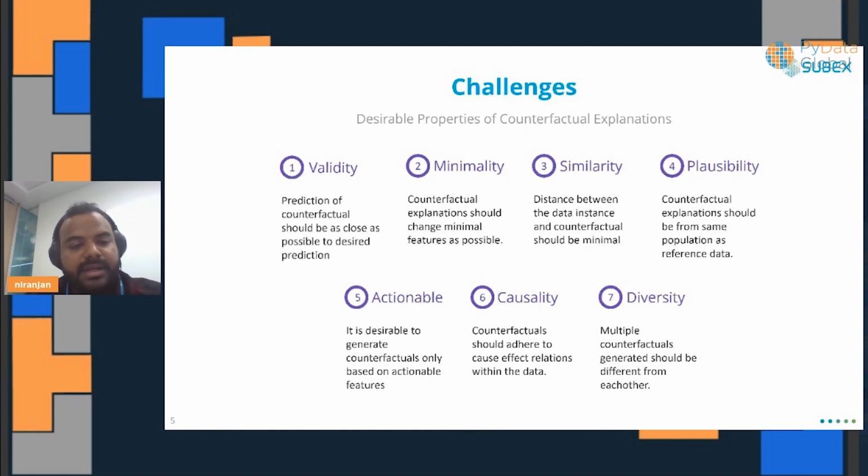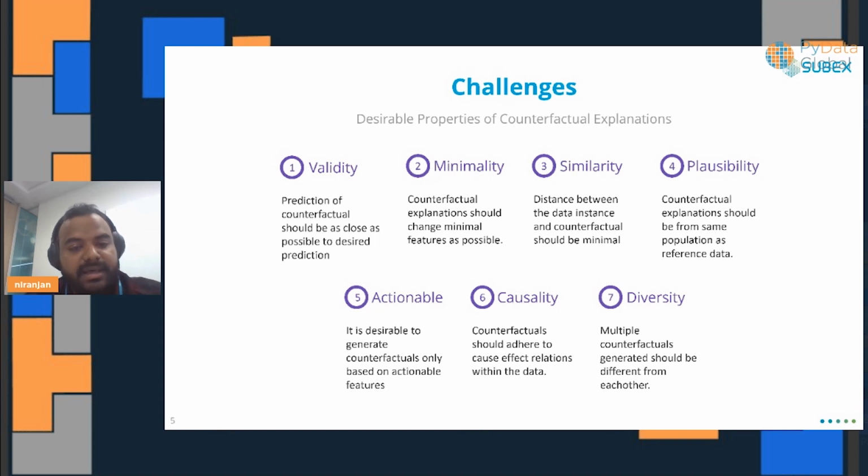So, are the counterfactuals I generate valid? Then minimality: it should change the minimum amount of factors. When it comes to machine learning model features, minimal changes in the features are desirable.